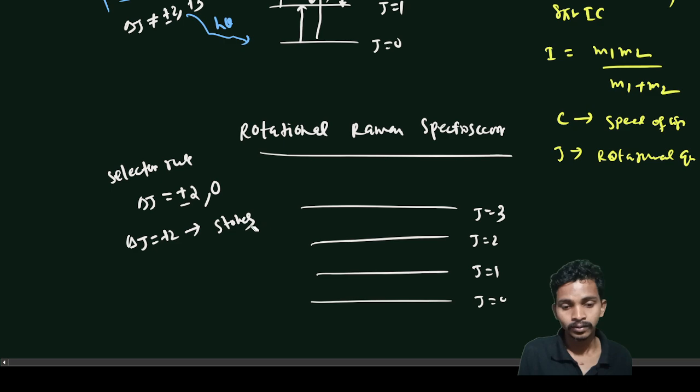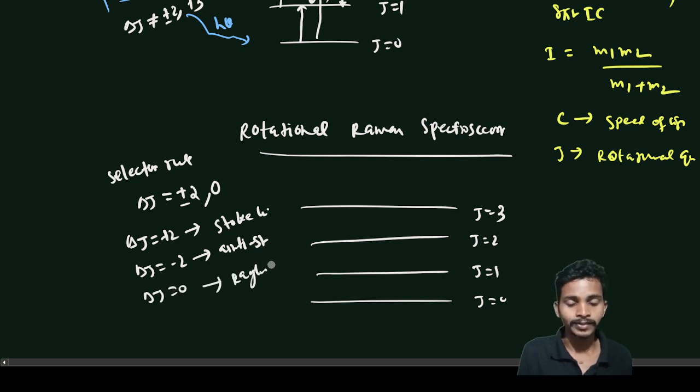Whenever delta J equals minus 2, we talk about anti-Stokes lines, and whenever delta J equals 0, we talk about Rayleigh lines.